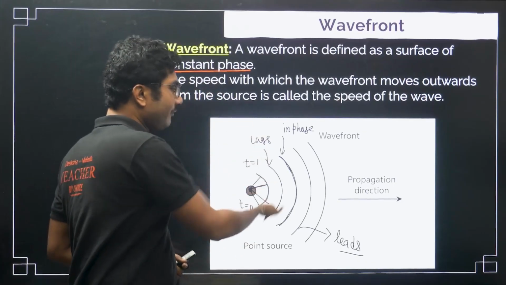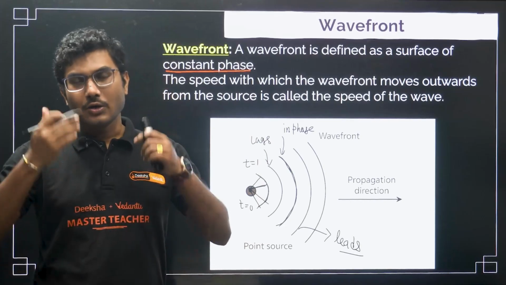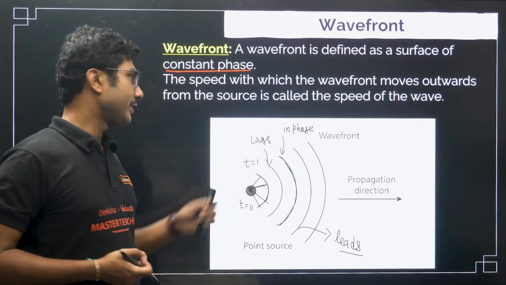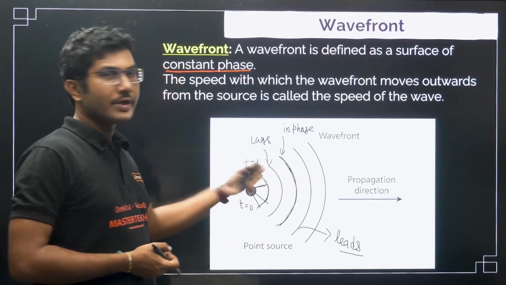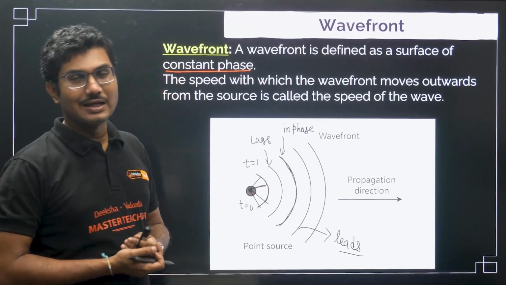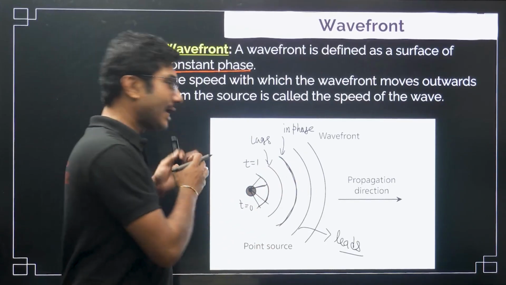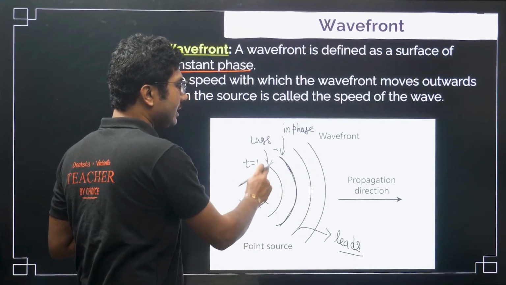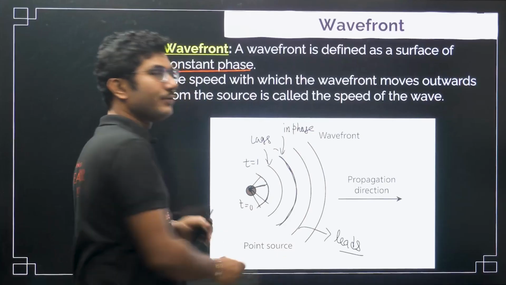In phase means they started their journey together. Whoever is behind them is lagging, because every time they were moving this way, by the time this wave front moves over here, this will move here and the other one will move there.